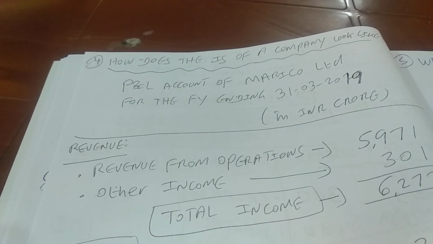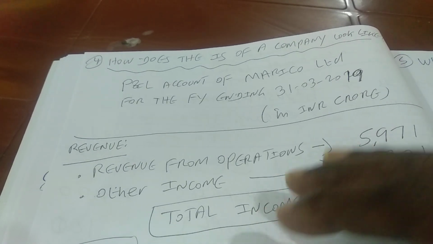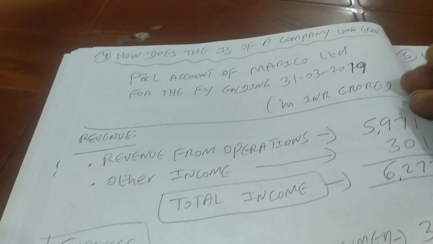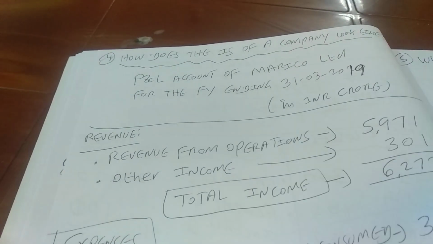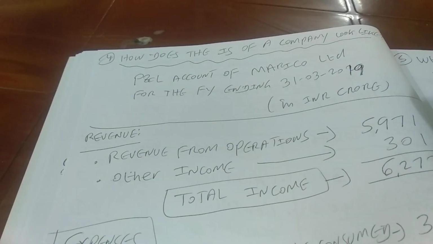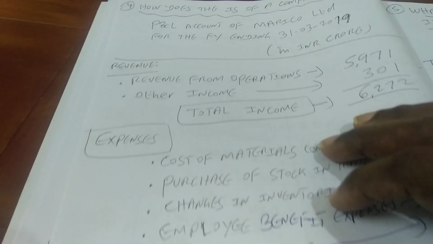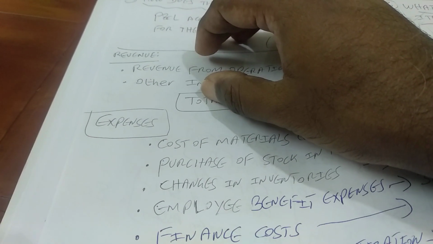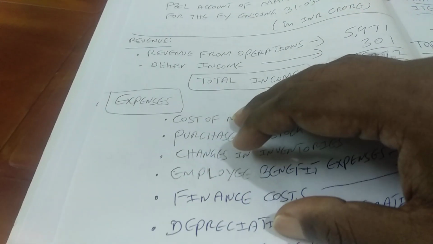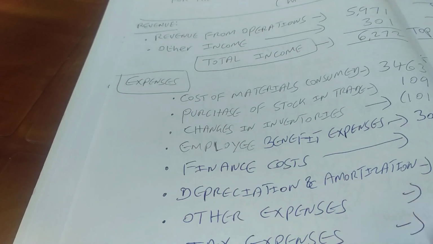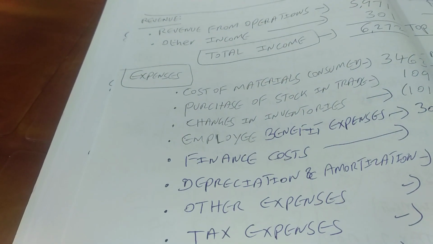What you find here, in contrast to the previous example, is that you don't have a horizontal format. It is known as the vertical format of the income statement, that means top to bottom. We start with revenue and gains, then list the expenses and losses, and finally we get the profit for the period.